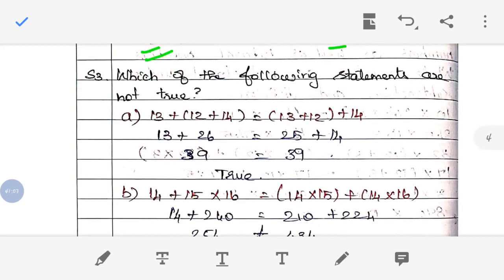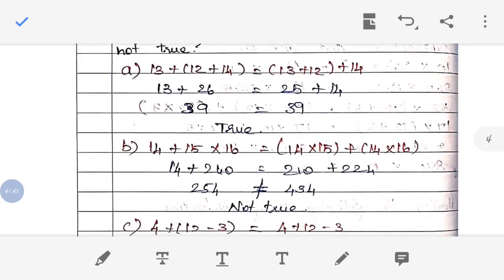Which of the following statements are not true? What they have asked: which of the following statements are not true? Okay, so we have to check which statement is not true. So just check the first one. A question is 13 plus 12 plus 14 is equal to 13 plus 12 plus 14, and they have grouped the numbers in a different way. So this is called the associative property. Okay, according to the BODMAS rule, we have to concentrate on the brackets first. According to that, you will get both the values the same. So this statement is true.